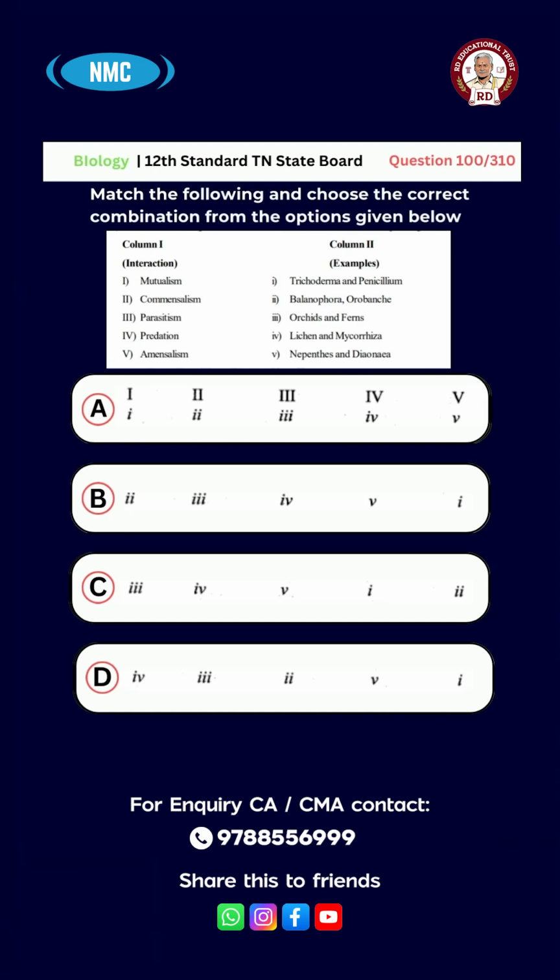And the options are option A 1, 2, 3, 4 and 5, B 2, 3, 4, 5, 1, C 3, 4, 5, 1, 2, D 4, 3, 2, 5, 1. And the right answer for this question is option D 4, 3, 2, 5 and 1.